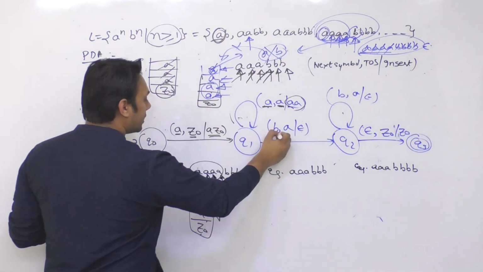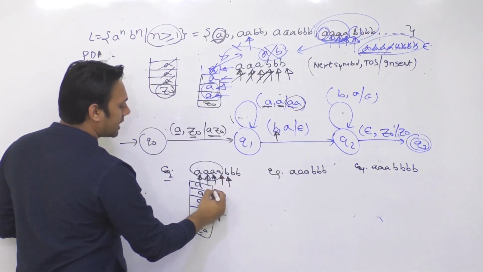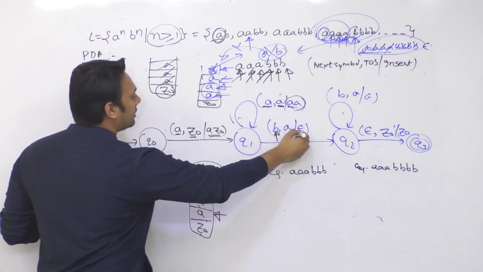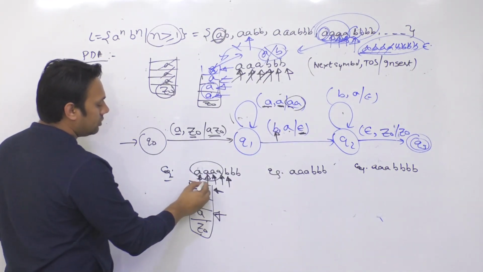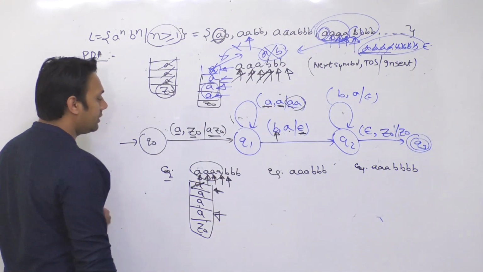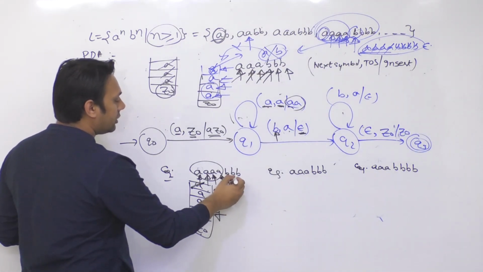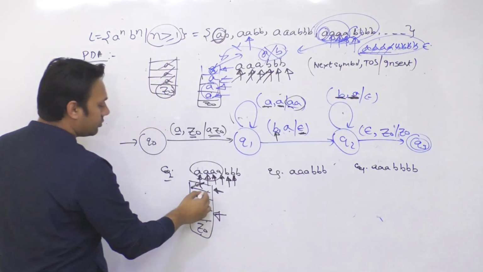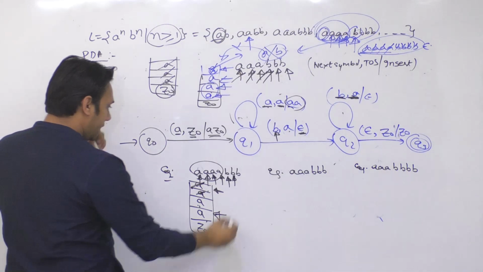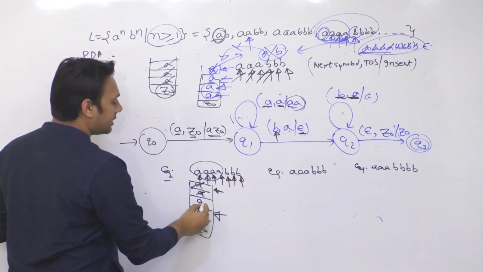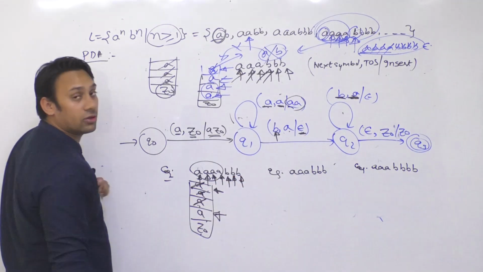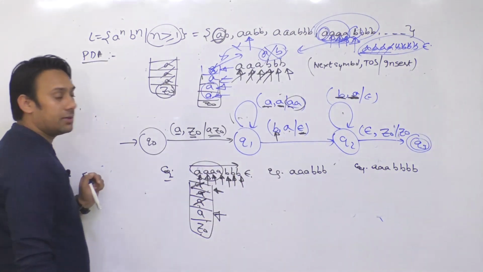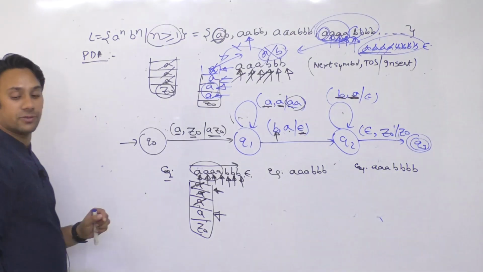Then as soon as we get a B, the top of the stack will be containing A, so I'm going to remove this A. As soon as you get another B and the top of the stack is containing A, I'm going to remove this one also. Then as soon as you get another B and the top of the stack is containing A, I'm going to remove this one also. So after you read the entire string, you will get an epsilon.